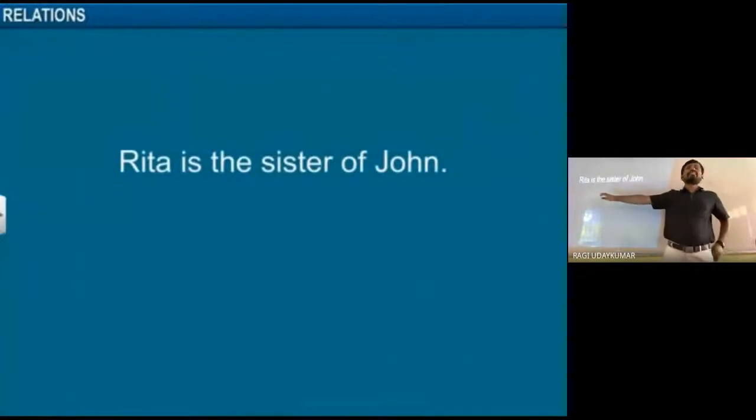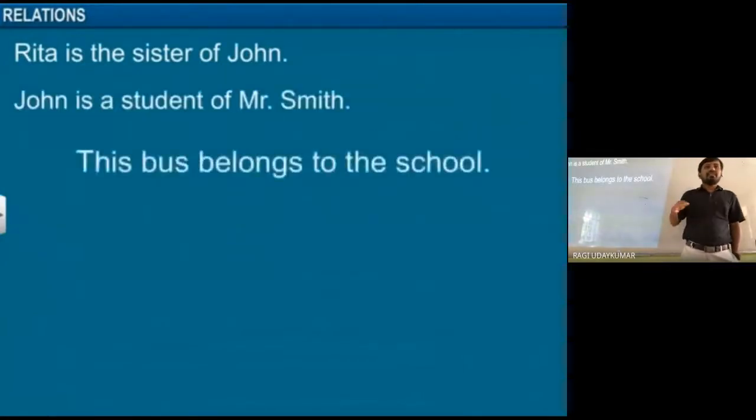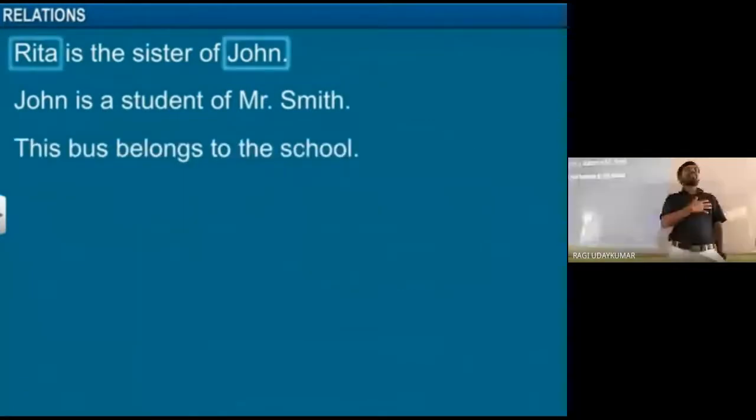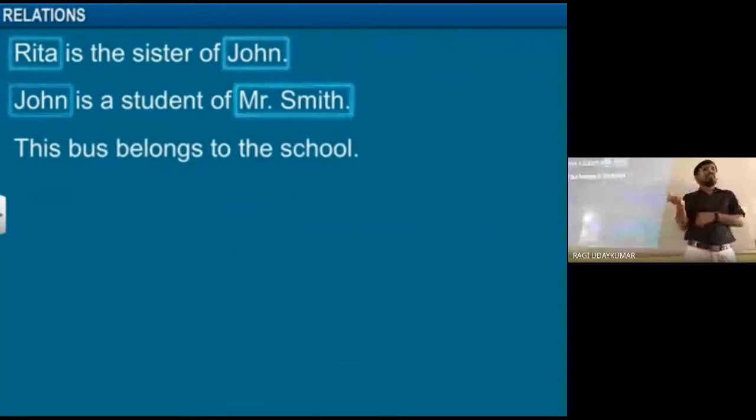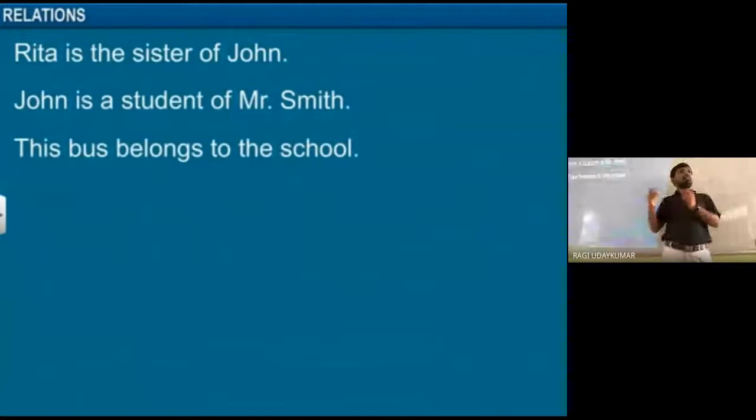Let us take one example here. Rita is the sister of John, and John is a student of Mr. Smith. This bus belongs to the school. Some sentences are given to you here. Relations are forming here. So there is a relation between the bus and the school, John and Mr. Smith, and Rita and John. So what is the relation here?